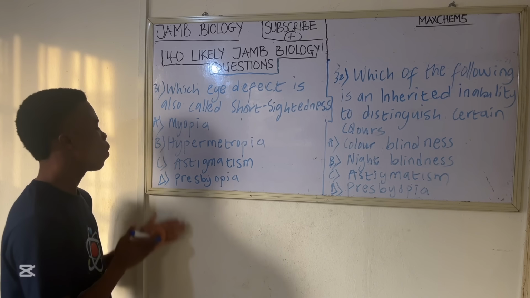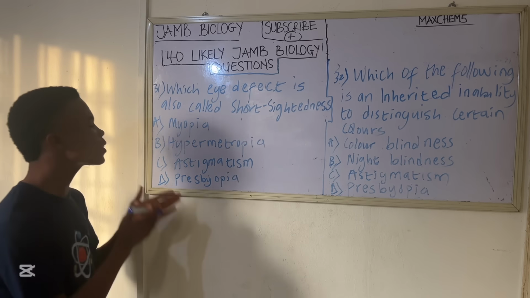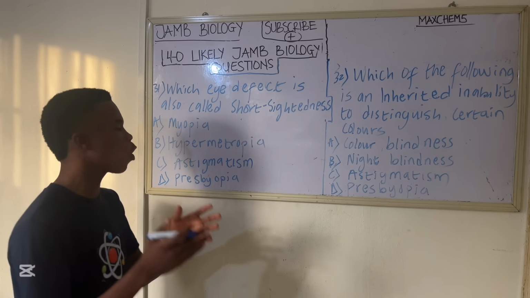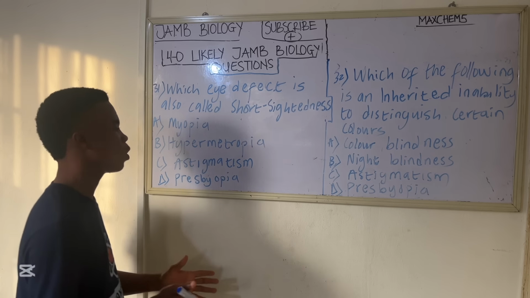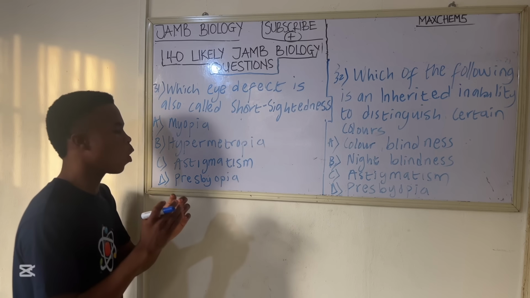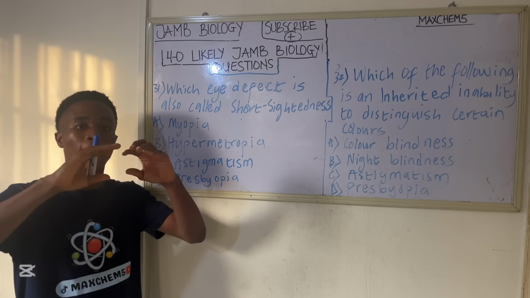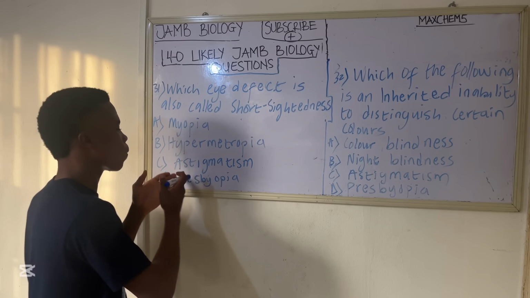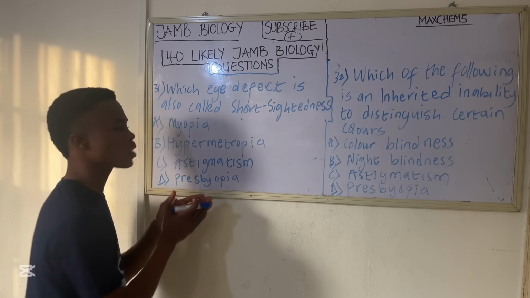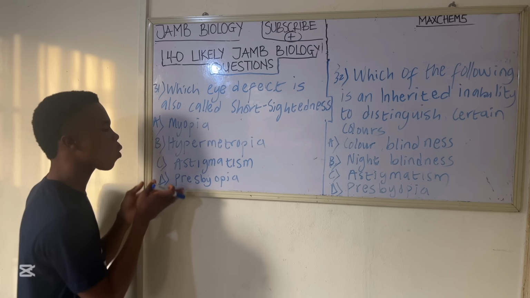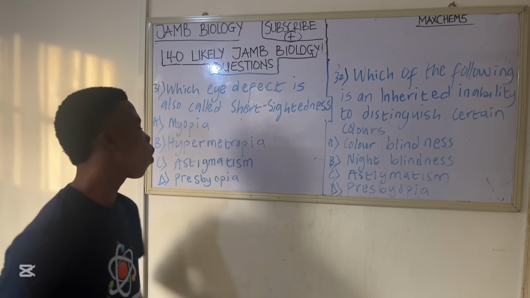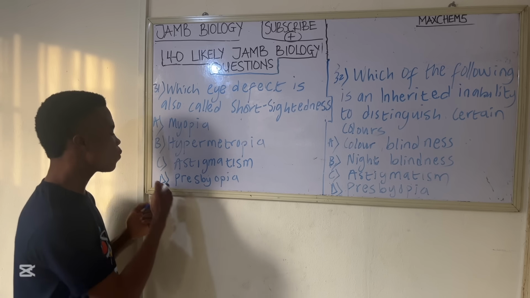So now astigmatism. Astigmatism is a condition whereby you have a distorted or blurred vision, and it is due to the fact that the shape of the cornea or lens becomes abnormal. The lens or cornea is supposed to be curved, but if the shape of the lens is given an oval shape, it can lead to a condition called astigmatism. So that is an irregular shape of the cornea or the lens.